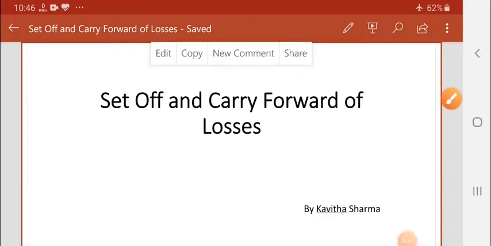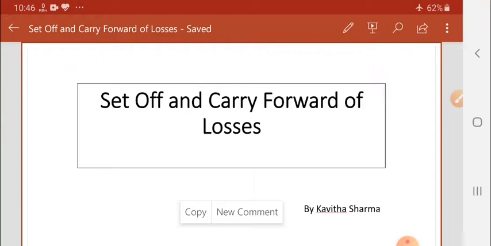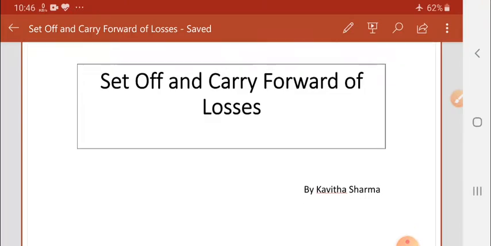Good morning, students. The topic which we are going to discuss today is set off and carry forward of losses. In the Income Tax Act, this is again another very important topic, where we are going to discuss if an organization or anybody has any kind of loss, then how would he compensate when he is paying the tax liability.